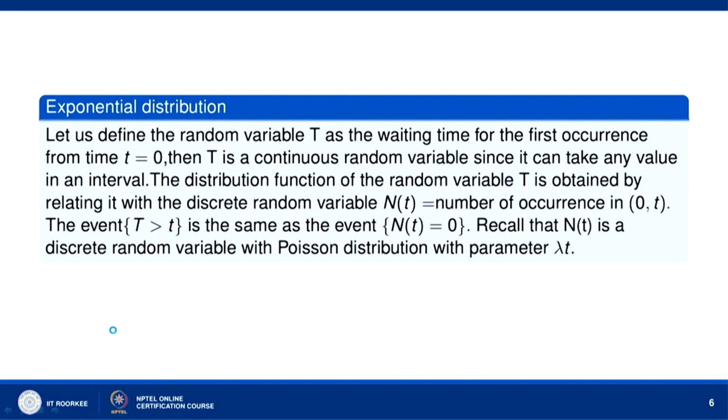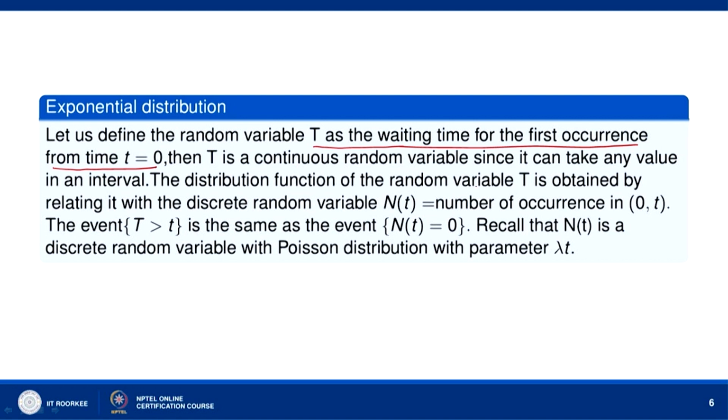Now, let us define the random variable T as the waiting time for the first occurrence from time t equal to 0. Then T is a continuous random variable since it can take any value in an interval.